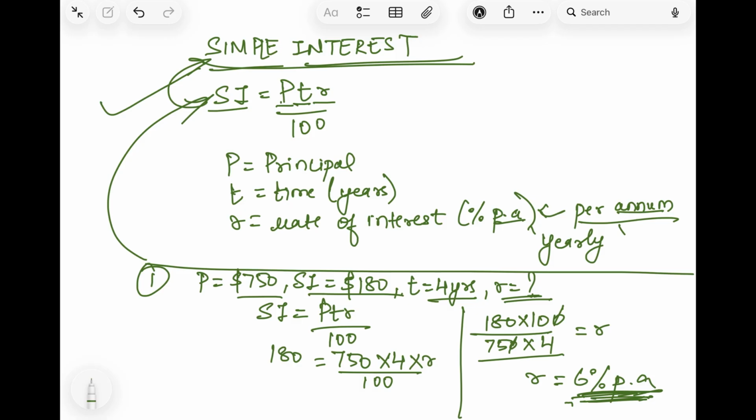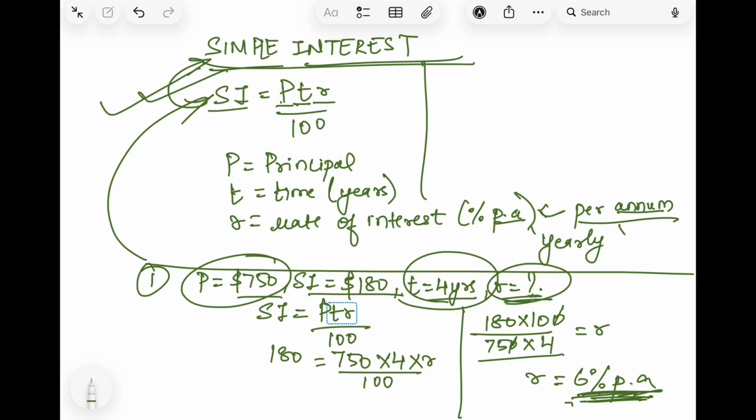Now there can be sums in which the rate of interest will be given. Suppose 6% is already given and time will not be given. You have to find out the time, or sometimes only the principal is not given, everything else is given. So you will use the same formula for everything. If the principal is not given, the formula will remain the same.